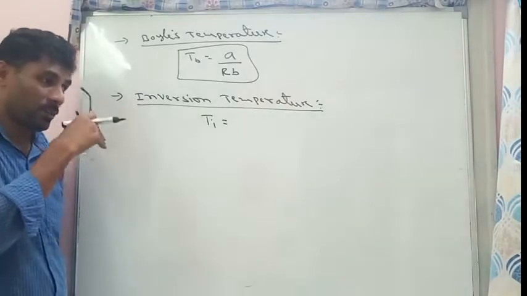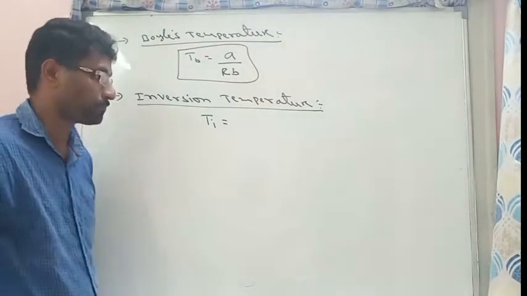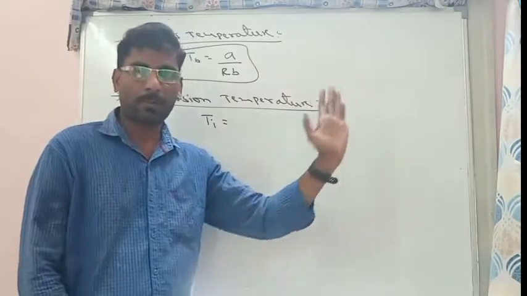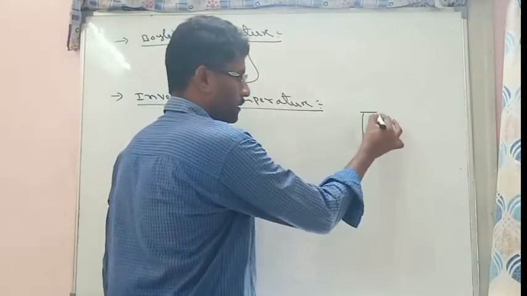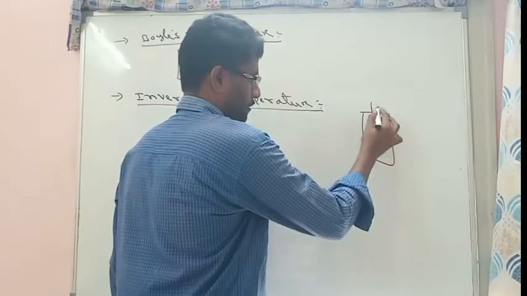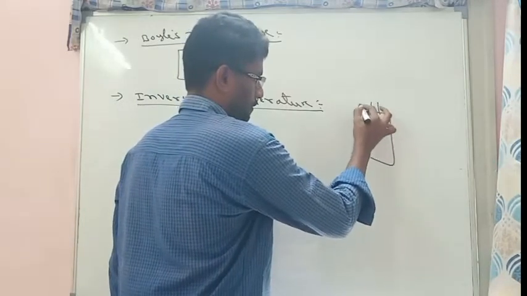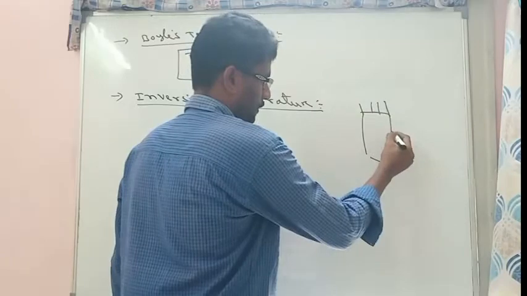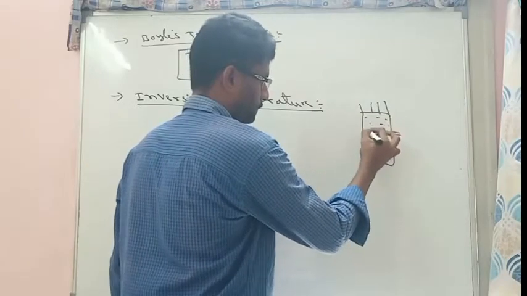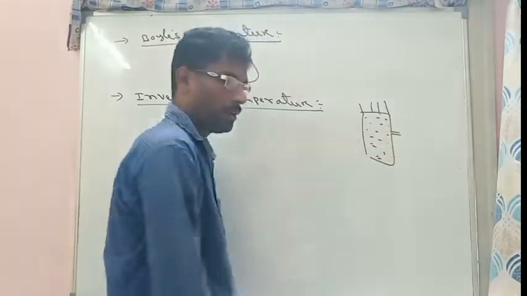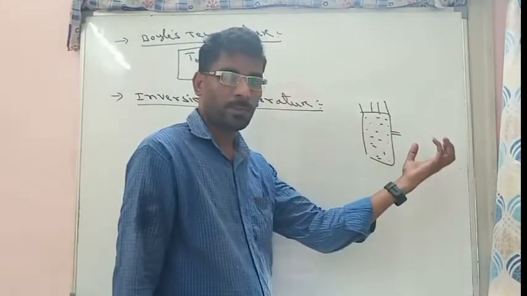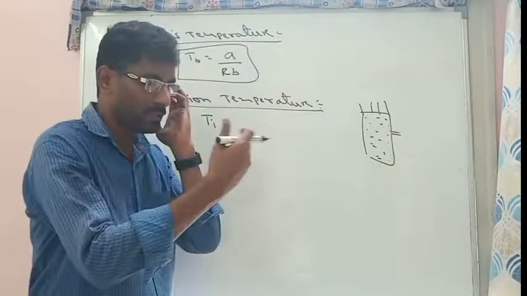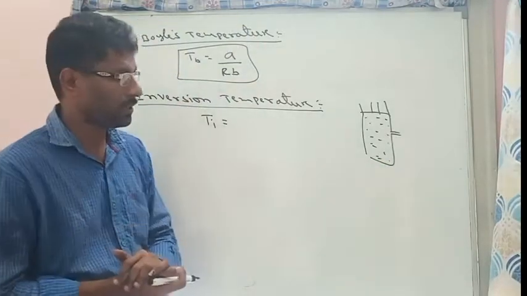So what is inversion temperature? We already completed Graham's law of diffusion. If any gas is escaping from a narrow hole, that is called effusion. So after escaping, diffusion will take place. Diffusion means intermixing or spreading of the gases.